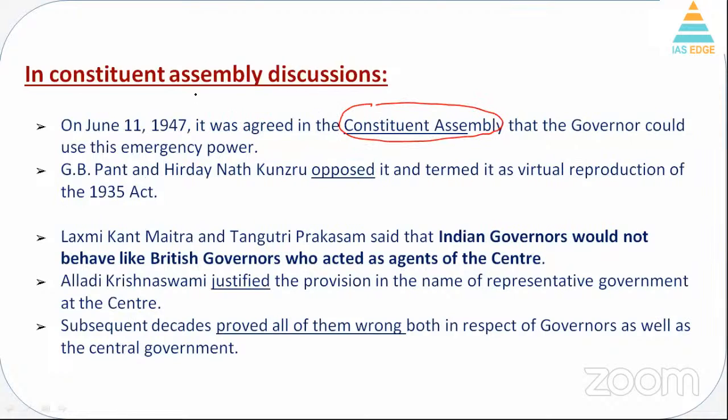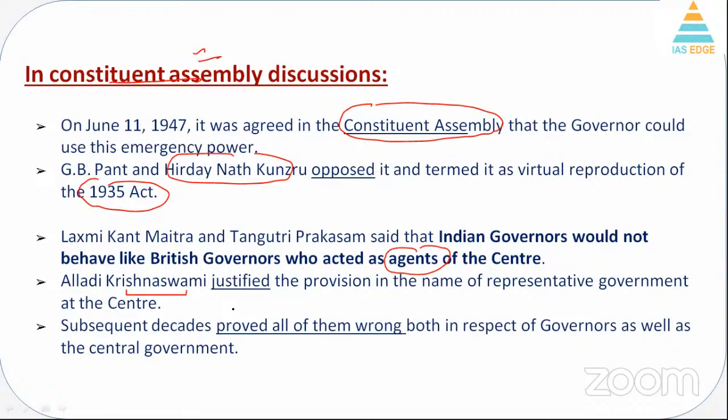Now, in the Constituent Assembly debate भी इस पे बहुत detail में discussion हुआ था. GB Pant and HN Kunzru opposed it, and they said that it is actually a reuse of the 1935 Act. Lakshmikanta Maitra and Tanguturi Prakasam said that Indian governors would not behave like British governors who acted as agents of the center. He said that ऐसा नहीं होगा, we will not replicate what happened during British time. But Alladi Krishnaswami justified the provision in the name of a representative center. Alladi Krishnaswami said that no, it's okay.